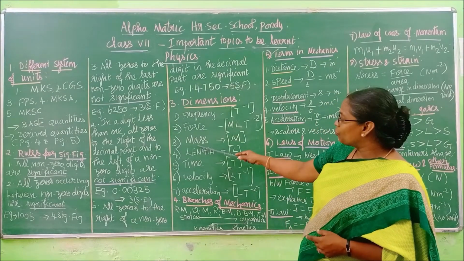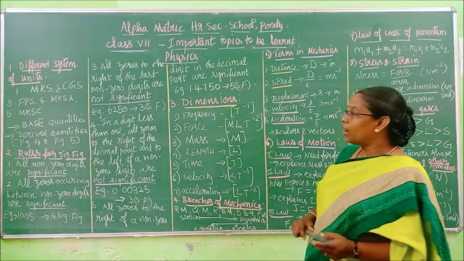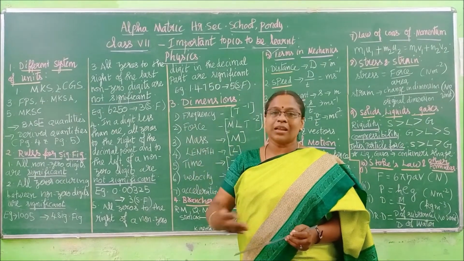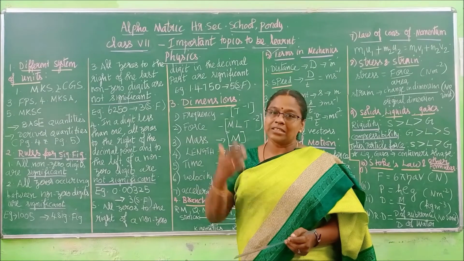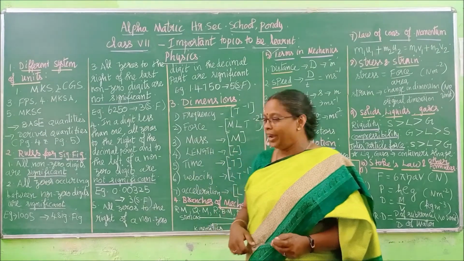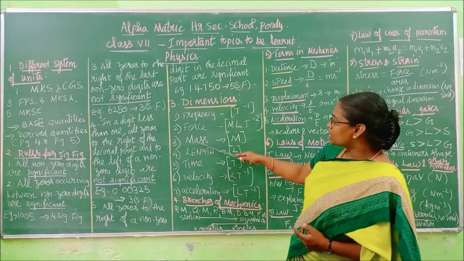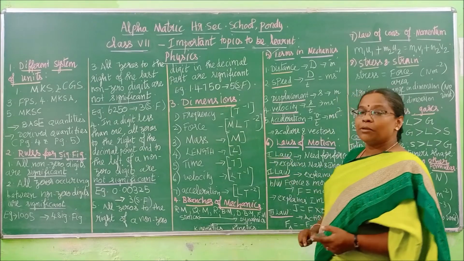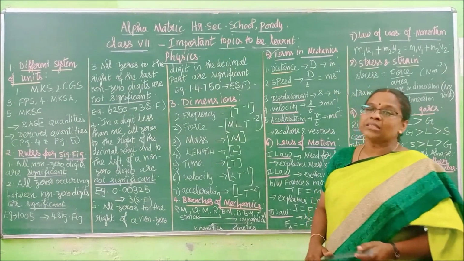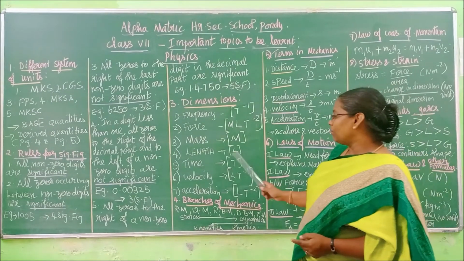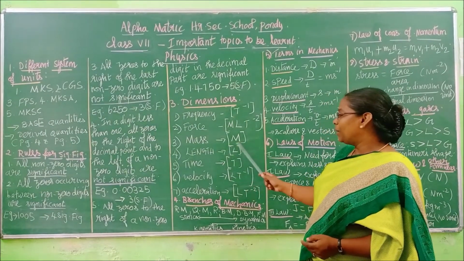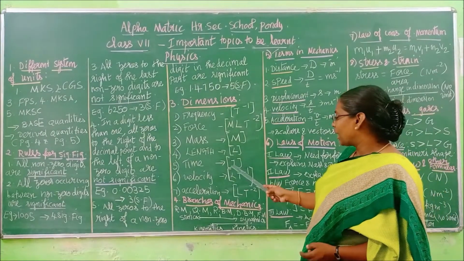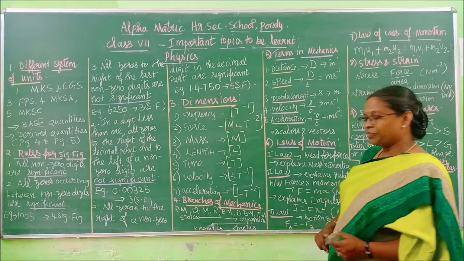What is the dimension for mass? These we have learned already. You can turn to your classworks and the concepts of your first lesson, the last few pages. Next one. Mass dimension is capital M, and you have to keep it inside a bracket, then only it will be understood as dimensions. Then we have length, so capital L inside a bracket. Then time, so capital T inside a bracket.